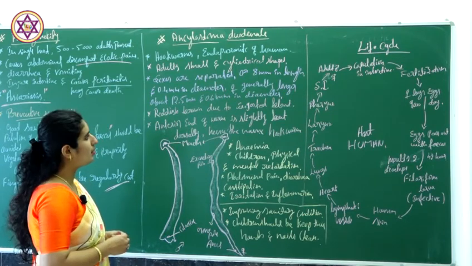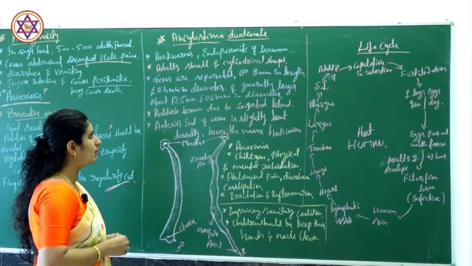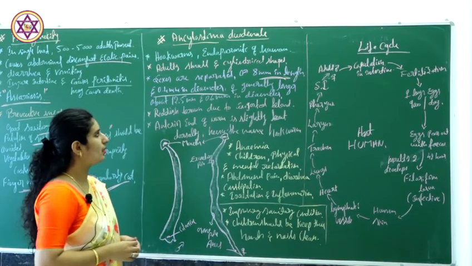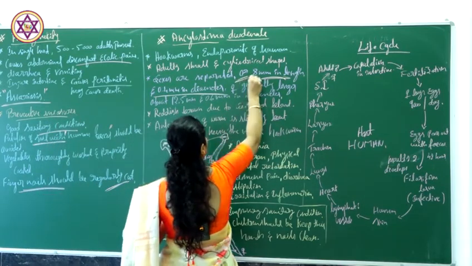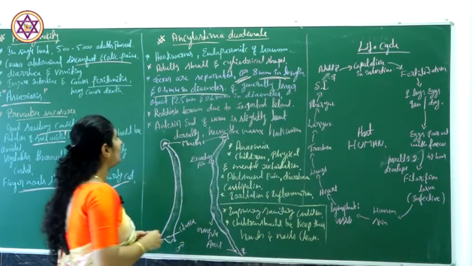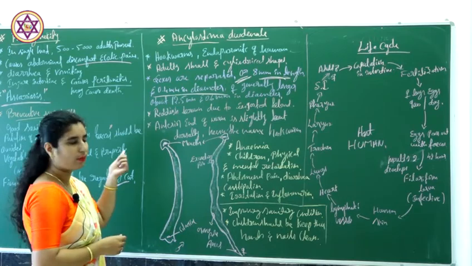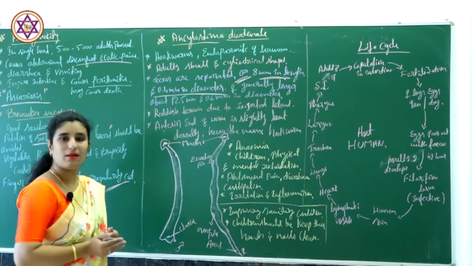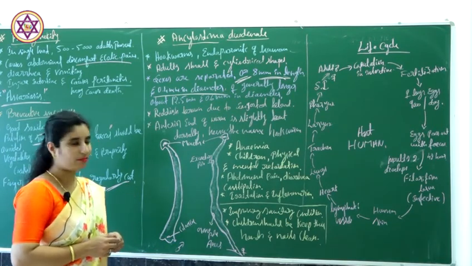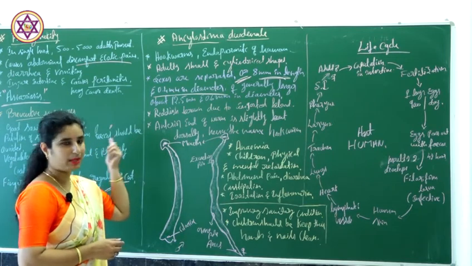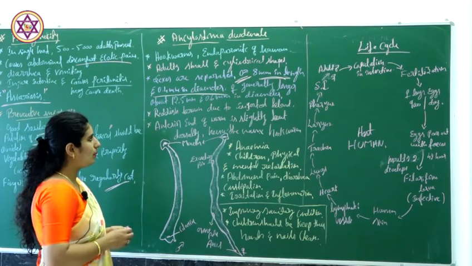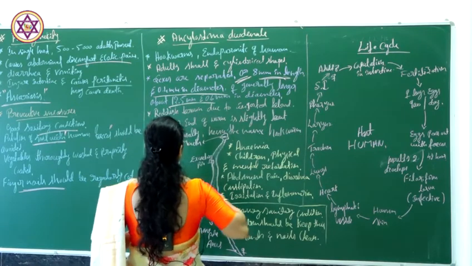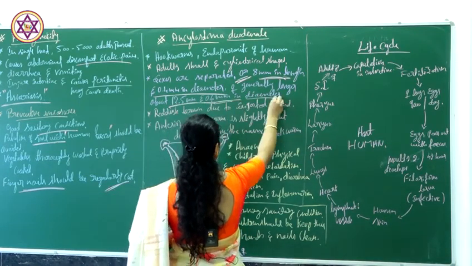Sorry, it is the male that measures about 8 millimeter in length and 0.4 millimeter in diameter, whereas the females are generally larger. They measure about 12.5 millimeter in length and 0.6 millimeter in diameter.